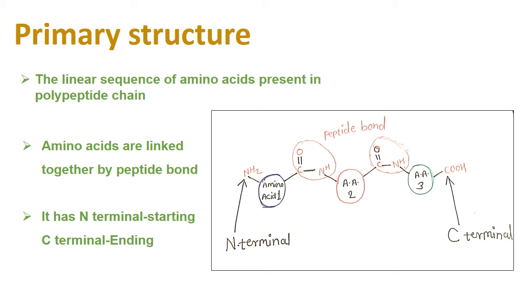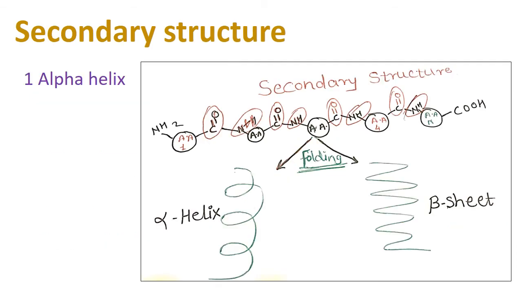From primary structure, secondary structure formation occurs. In primary structure, there is only the linear arrangement of that polypeptide chain. Polypeptide, because they have many amino acids, that's why many peptide bonds, that's why a polypeptide chain. That is simple in primary structure.